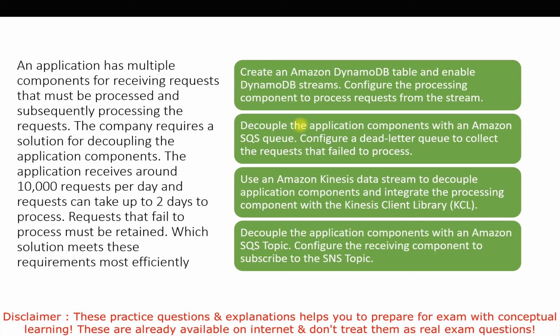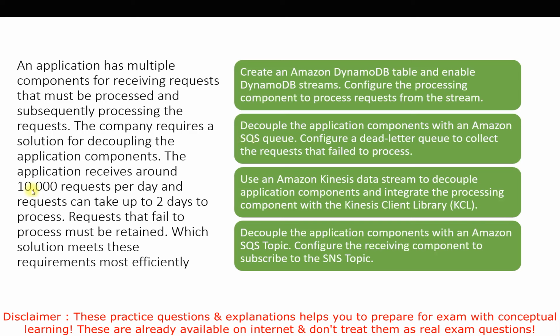Let's talk about the second option. In this option they are saying to decouple the application components with an Amazon SQS queue and configure a dead letter queue to collect the requests that failed to process, which is actually required in the question. So why are we going with this option? The SQS service is ideal for decoupling application components, and its standard queues can support up to 120,000 in-flight messages, and messages can be retained for up to 14 days.